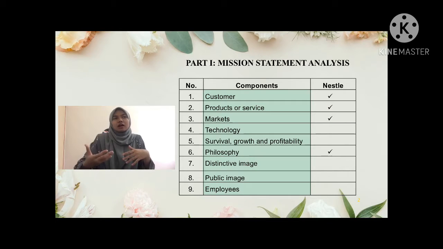For example, Nestle's type of business is nutrition, health and wellness, so of course they have target customers. When they have targeted customers, they have a direction for developing their products.